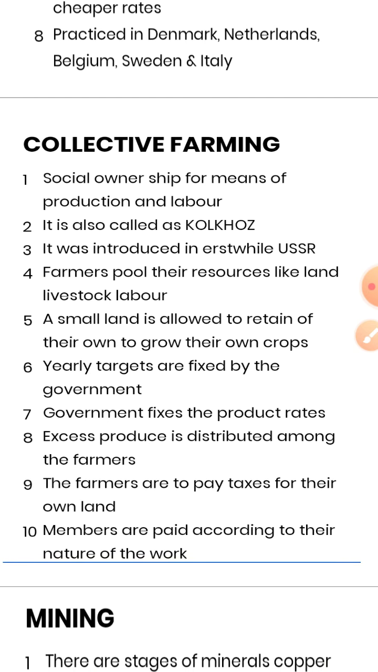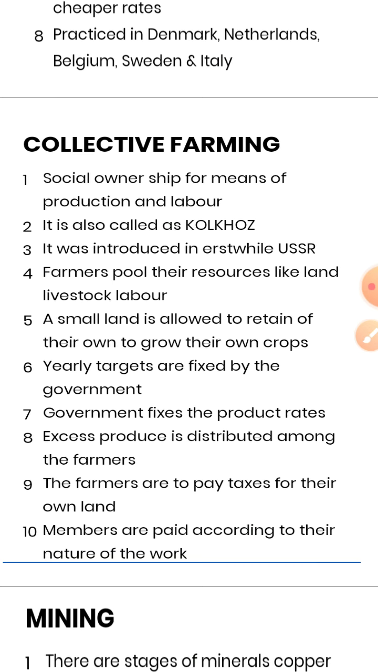The second kind of farming is collective farming. This is social ownership of the means of production and labor. Actually, this kind of farming was practiced in the Russian area. After the unification of Russia, or the division of the 15 republics after 1970, the land sizes of Russia became very small.